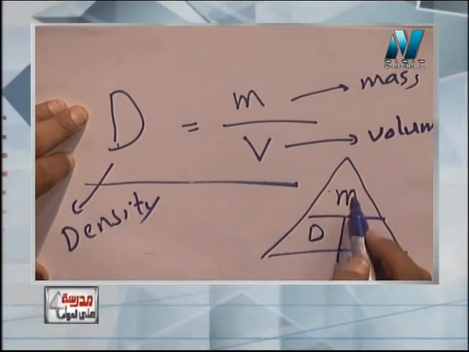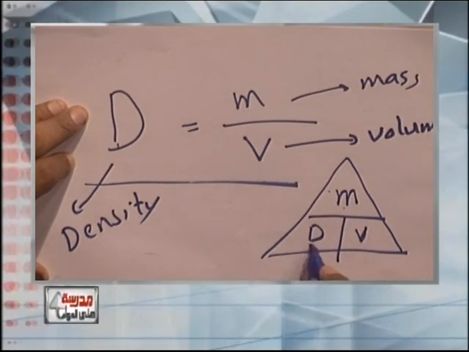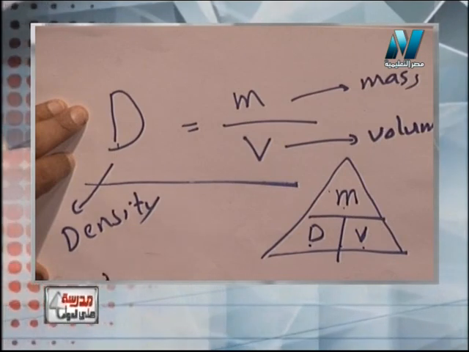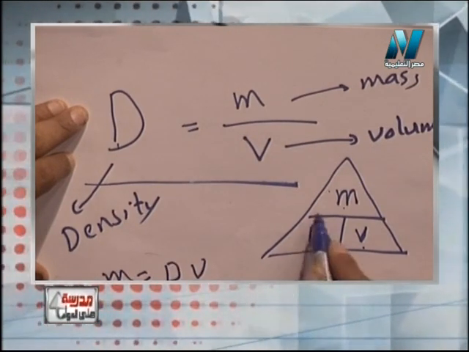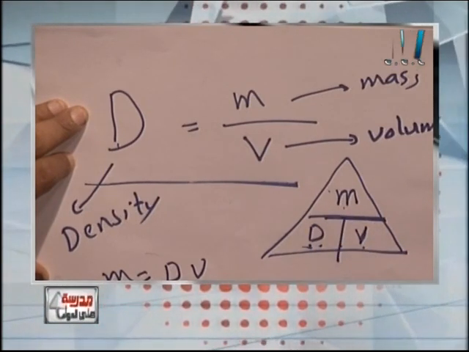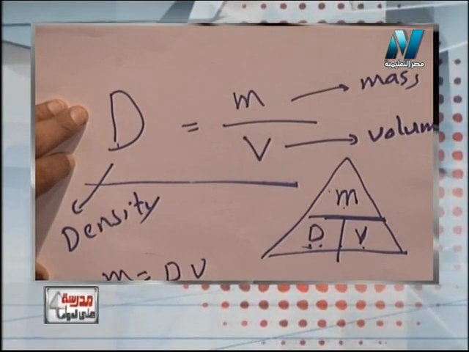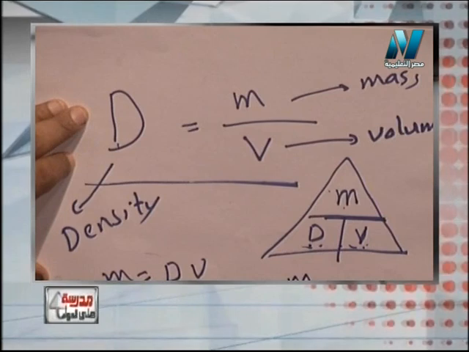Okay, so if I want to get mass, I have to multiply density by volume. Mass equals density times volume. If I want to get density, it's mass over volume. And if I want to get volume, volume equals mass over density.